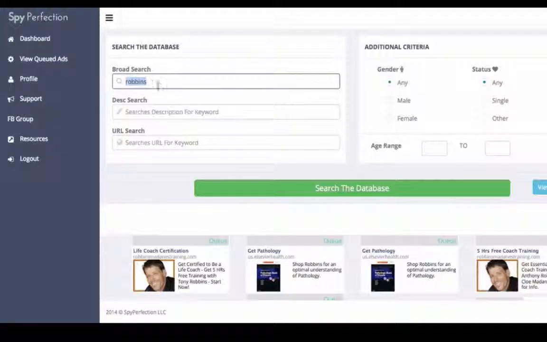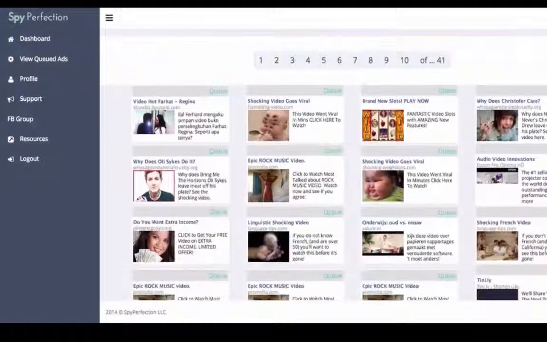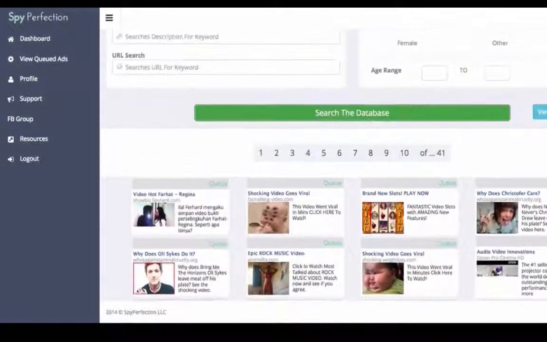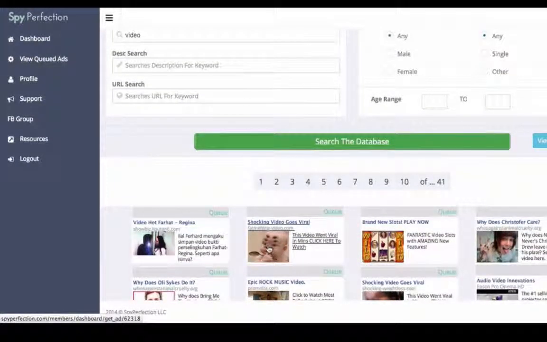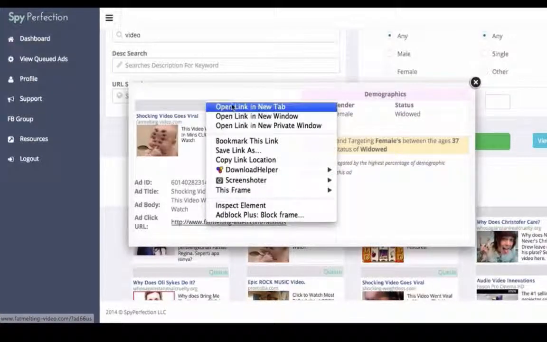Now I'll give you one more quick example, right? This guy James Wedmore does a lot of video advertising, right? So let's see. I put that in video. I probably shouldn't have. It's probably too broad. This is actually a really good image. I like this. Shocking video goes viral. This video went viral. Now, fat melting video. This is actually for fat melting. And they're using a crazy image of a child like that, and it works. So that's pretty interesting.